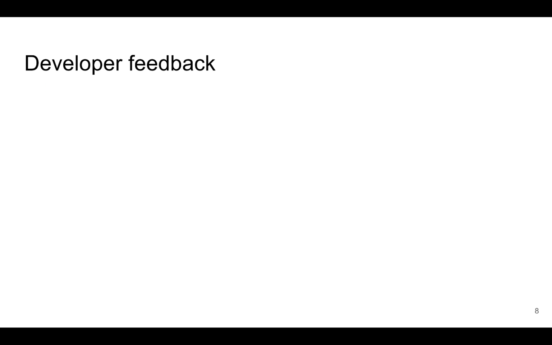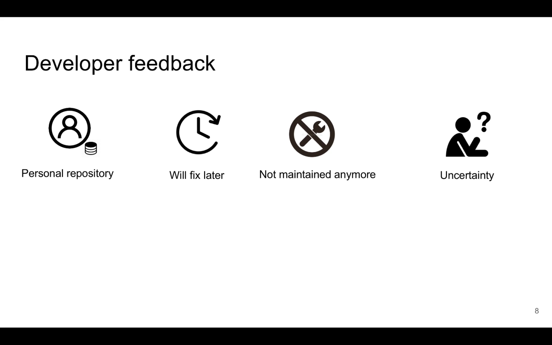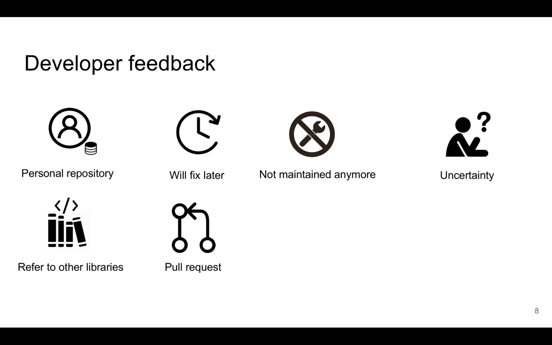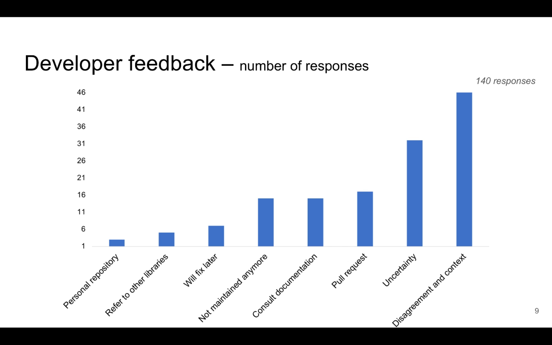To shed some light on why crypto misuses are prevalent, we contacted some of the developers of these projects, and we found 8 themes in the responses of the developers: personal repository, will fix later, not maintained anymore, uncertainty, refer to other libraries, pull request, consult documentation, disagreement, and context.